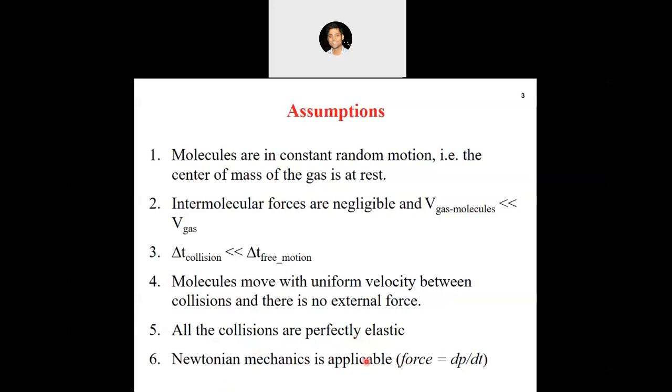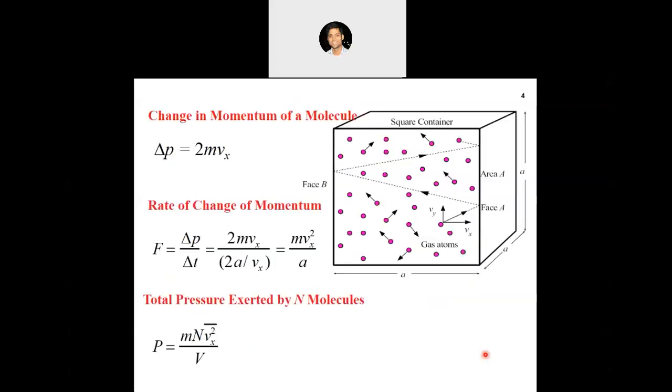And sixth is Newtonian mechanics is applicable. We basically started with this classical assumption that Newtonian mechanics is applicable, which means force is equal to d by dt of momentum, or rate of change of momentum is force, right? We know that. So these are six assumptions. You need to have a very good idea about what we have discussed so far, because later on we will see some of these assumptions put a restriction or constraint on this model to be applicable for solids, right? But we are starting with these basic assumptions.